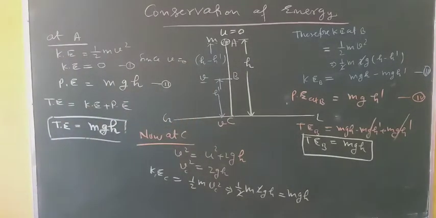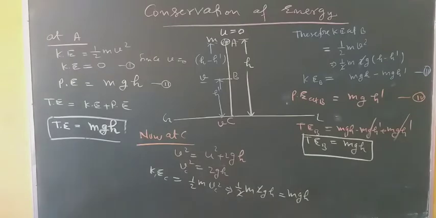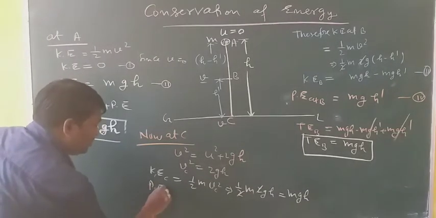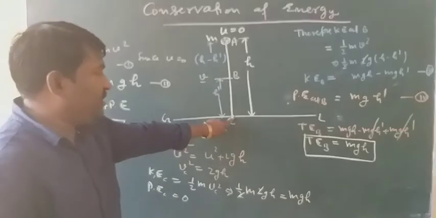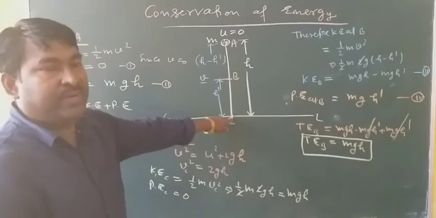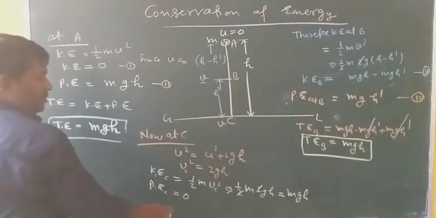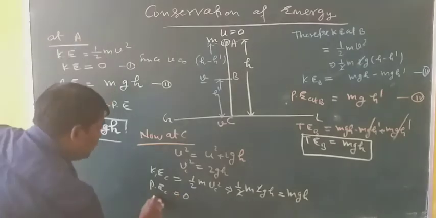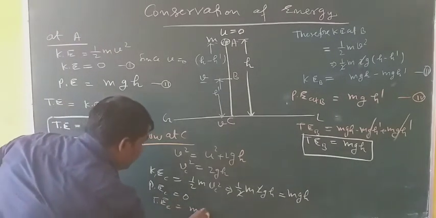This is the kinetic energy at C. Now what about potential energy at C? This will of course be 0. Why? Point C is on the ground level, whose height is 0 from the ground level. That's why its potential energy is 0. Thus total energy at C will again be mgh.